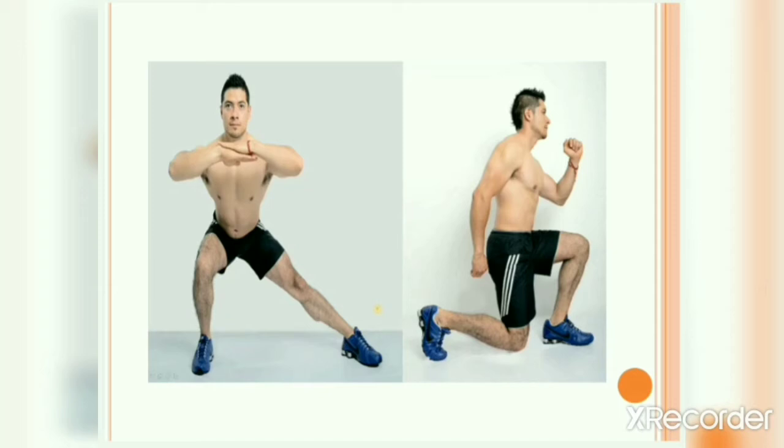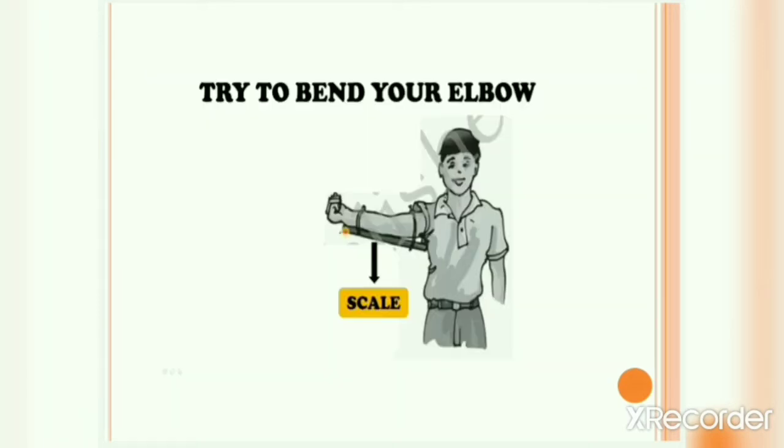And similarly, you can bend your leg from this point because there is a joint present here. You cannot bend your leg from here or somewhere here. Okay. Now, the same is the reason for this one also. You cannot bend your elbow when a scale is tied to your arm because now your joint is incapable of functioning, and that is why you cannot bend your elbow.